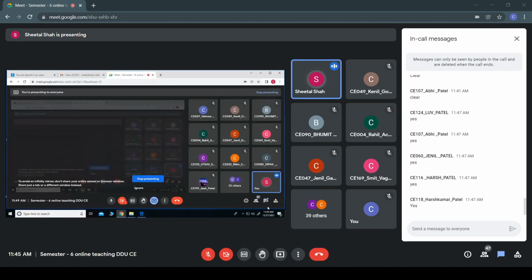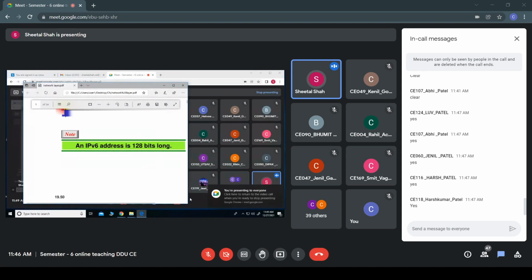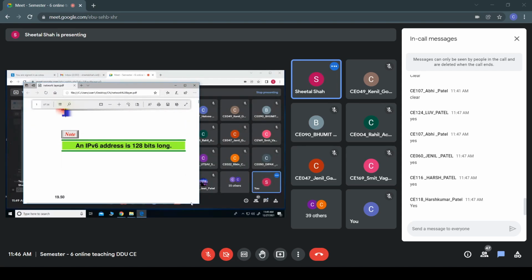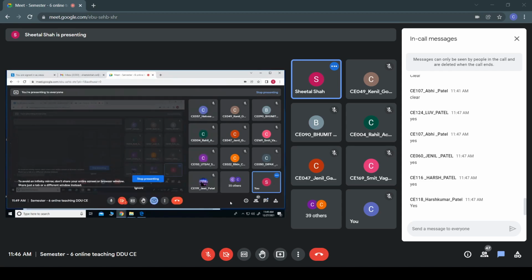What is the reason to introduce IPv6 instead of IPv4? That is a 32-bit. What was the problem with IPv4? Since it was addressing using 32 bits, at max we can have 2 raised to 32 connections, not even that many.